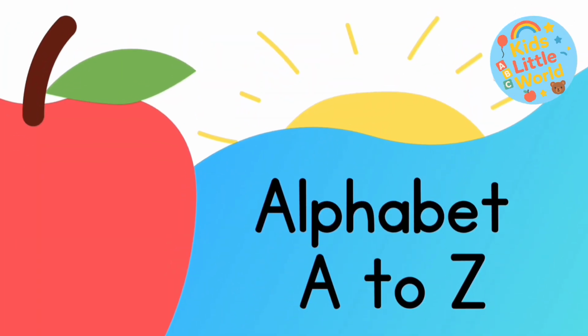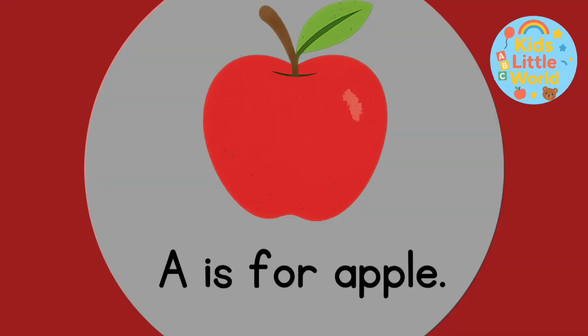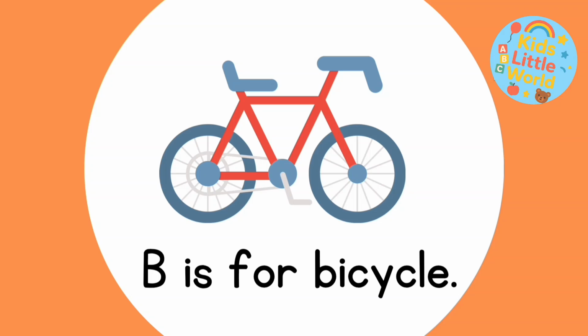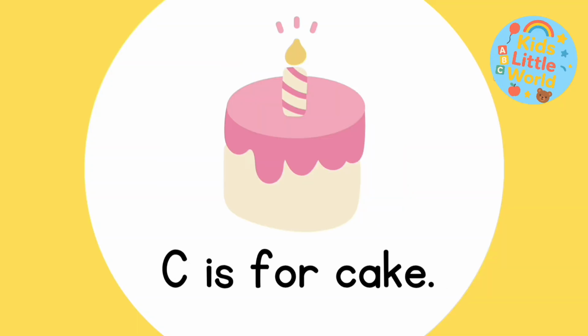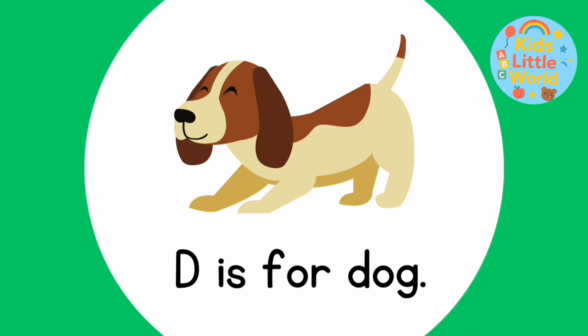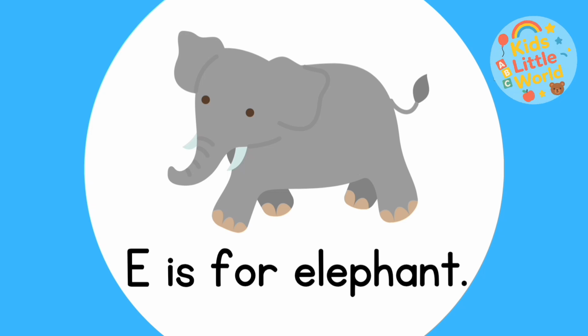Alphabet A to Z. A is for apple. B is for bicycle. C is for cake. D is for dog. E is for elephant.